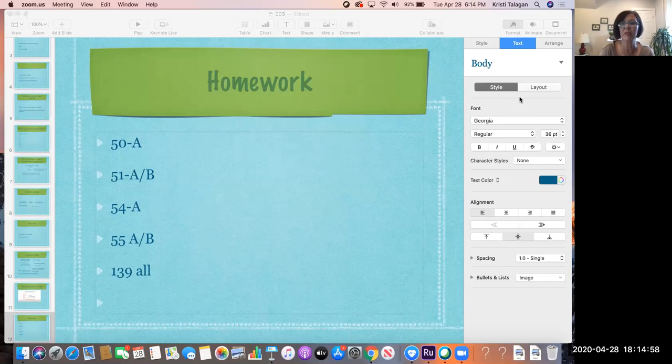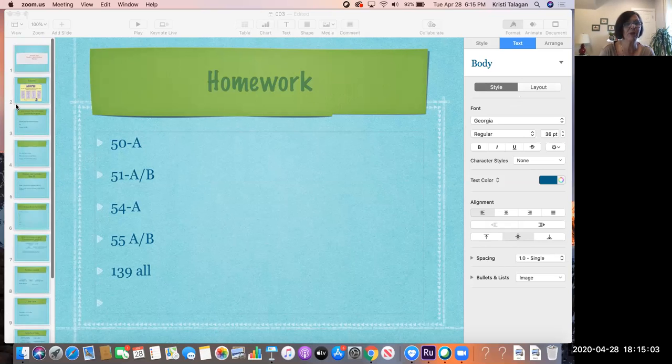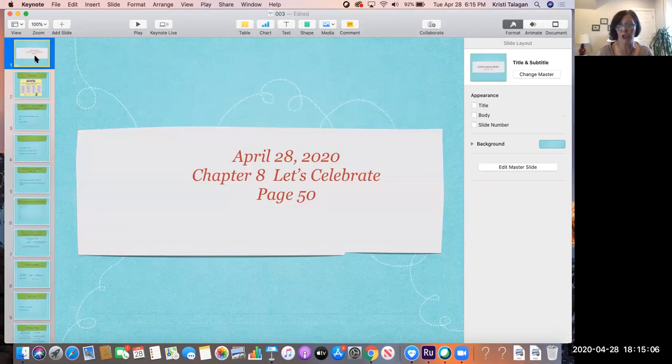Let me move this around. Let me just start from the beginning. We're on page 50 in your book. It's chapter 8, and it's about Let's Celebrate. And Let's Celebrate is actually about adverbs. I'm not sure whether you remember what they are, but they're a part of speech, and like nouns and verbs, they're another part of speech.